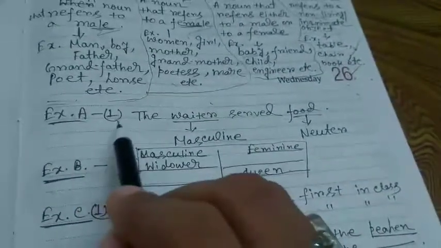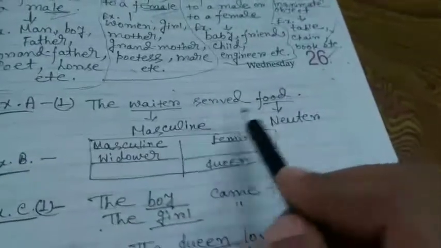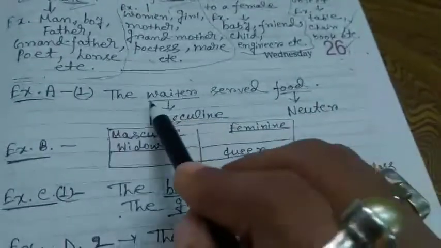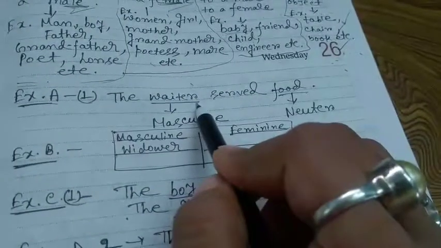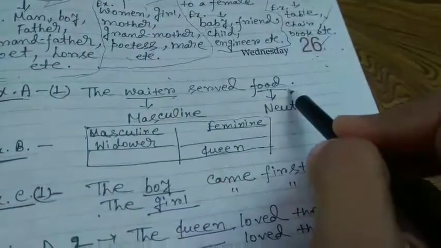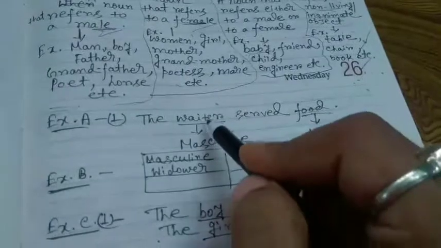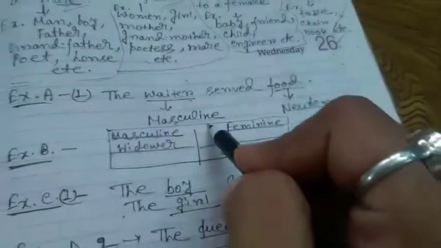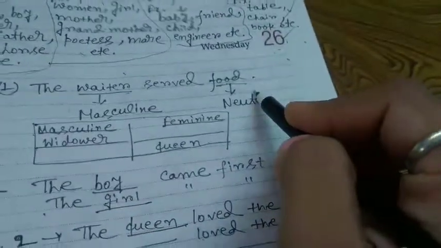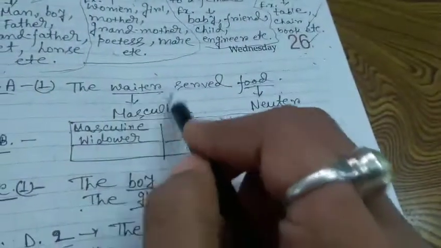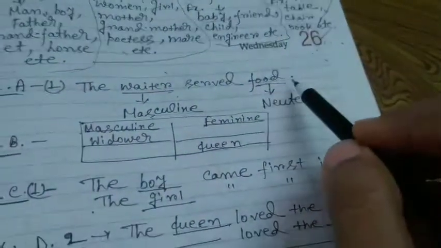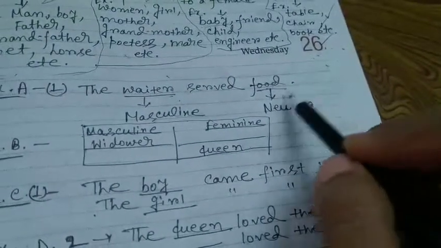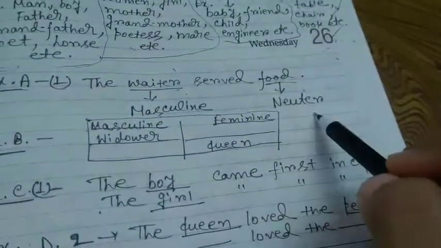Exercise A, number 1 sentence was, the waiter served food. I have written only that sentence, and in this sentence, of course, the waiter is a noun and the food is a noun. Waiter, of course, masculine gender. The feminine of waiter is waitress. And food is of course a non-living thing and an inanimate object. That is why food is neuter gender.